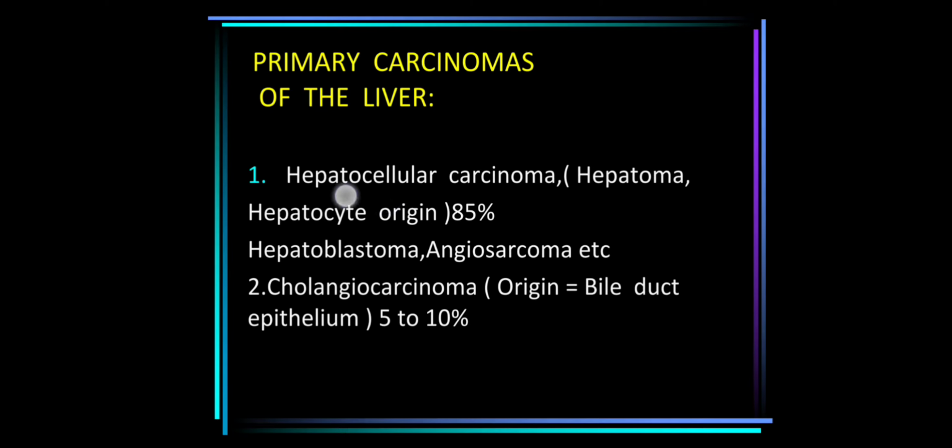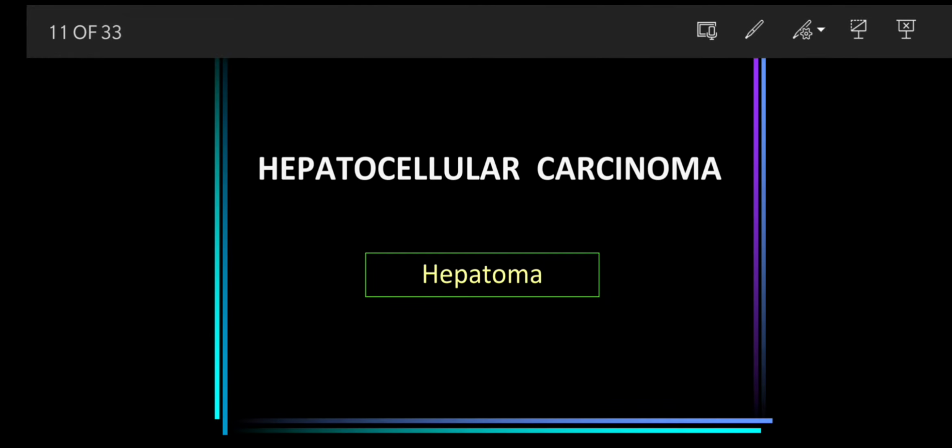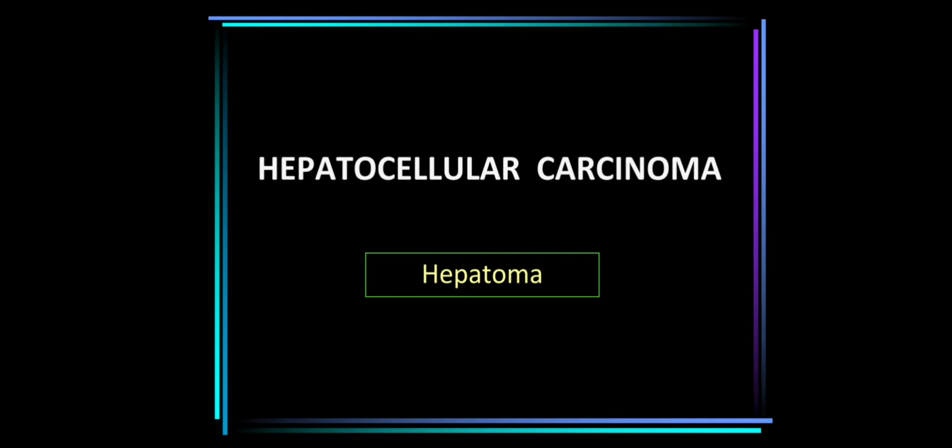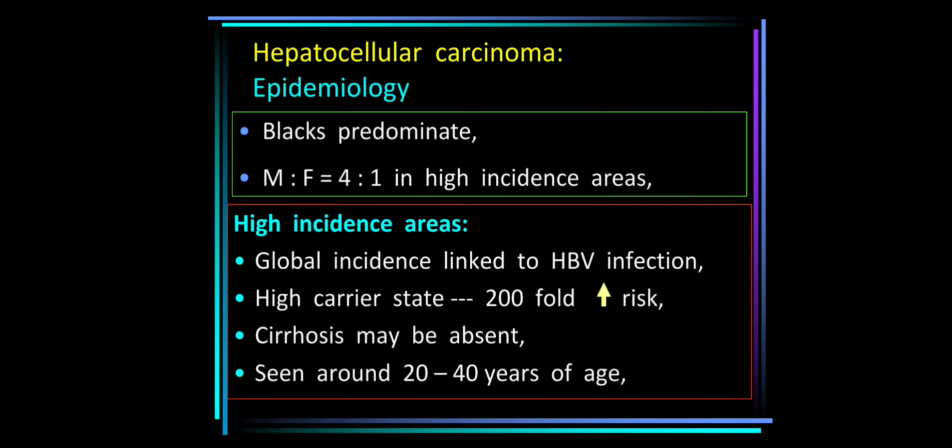Hepatocellular carcinoma or liver cell carcinoma, also termed hepatoma, is the most common primary malignant tumor of the liver. There is mostly a predominance in the black race, and the male to female ratio is 4:1.